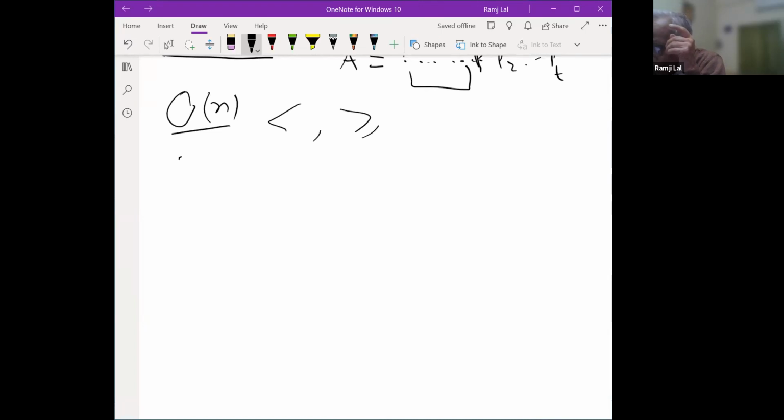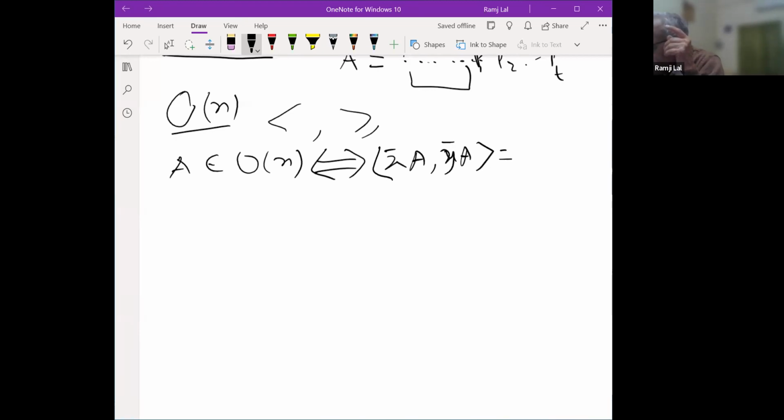That means A belongs to O(n) if and only if (xA)·(yA) equals x·y for every x, y belonging to R^n.